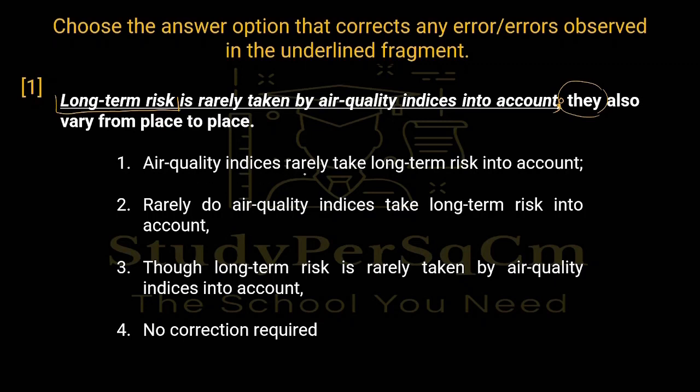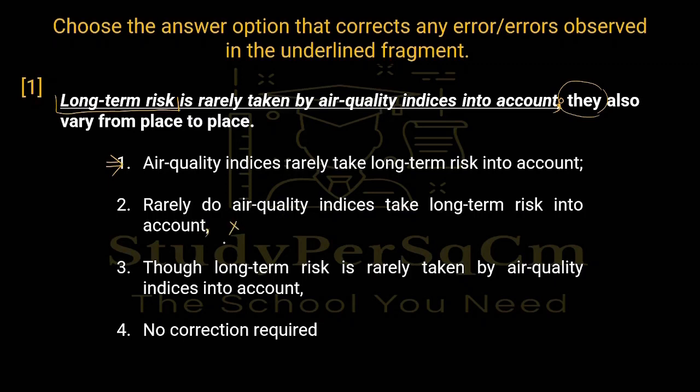Air quality indices really take long-term risk into account, and also has a semicolon. So most probably this is going to be the correct option. But let's mark it and see the rest of the options. Rarely do air quality indices take long-term risk into account. The first part is correct, but here there's a comma and not a semicolon.